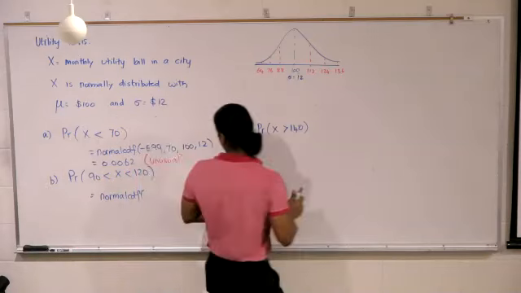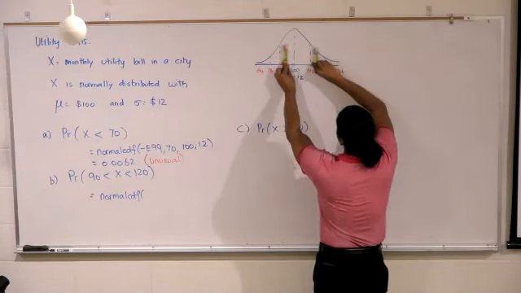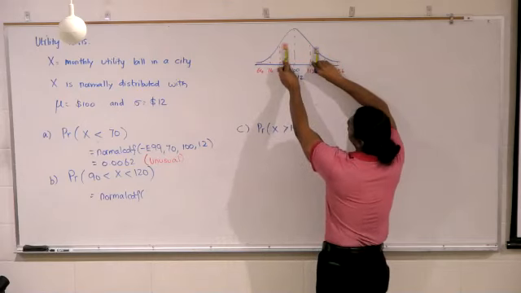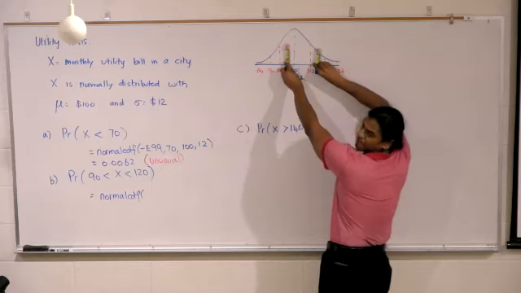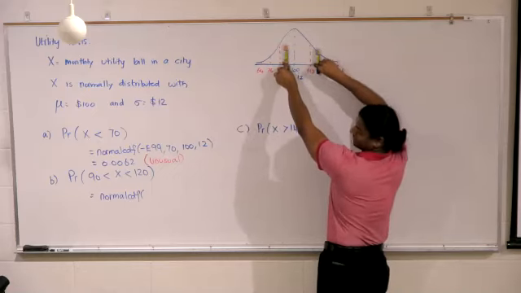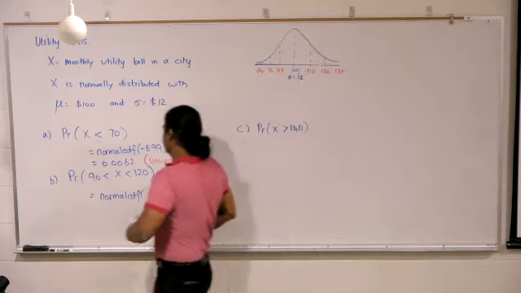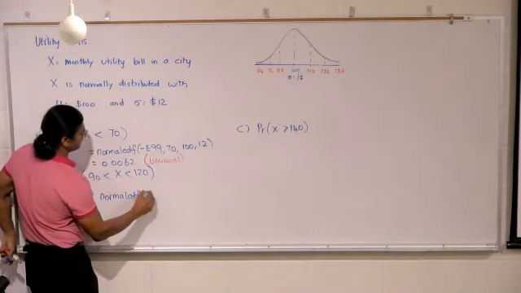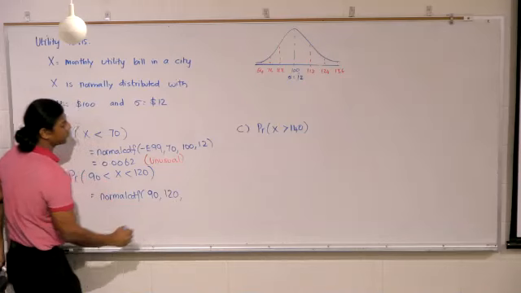Between 90 and 120, so right there, perhaps about 40%, 50%, maybe, if I have to guess. Could it be? Yeah, it could be, but I don't know exactly. So start at 90, end at 120.